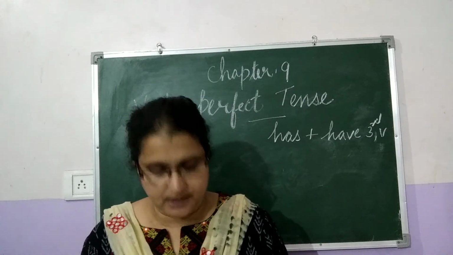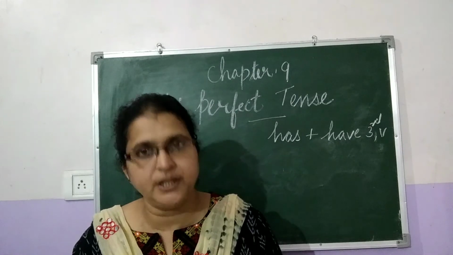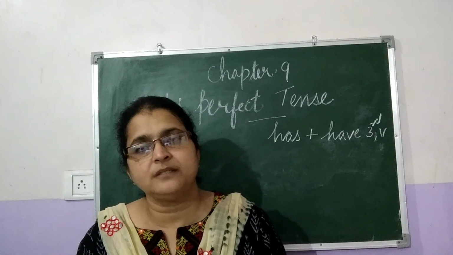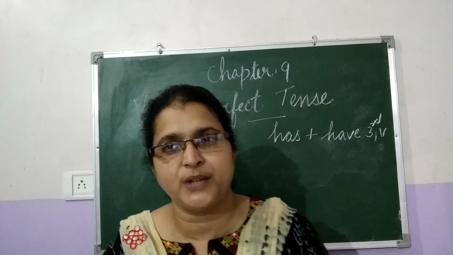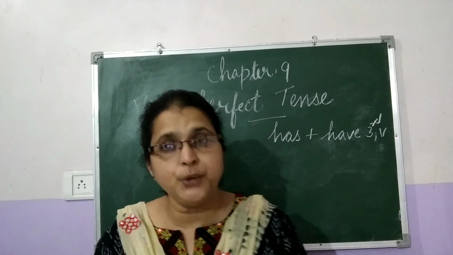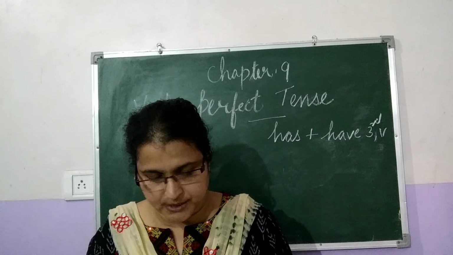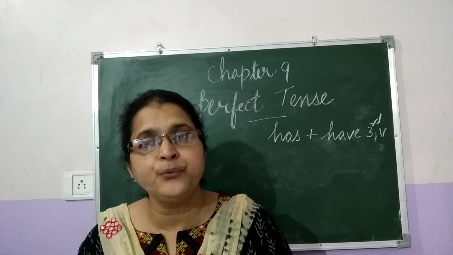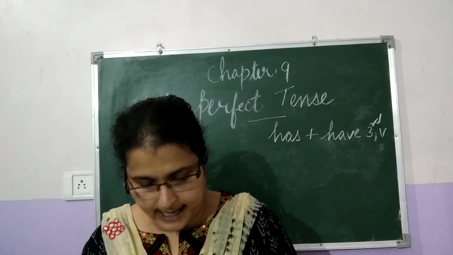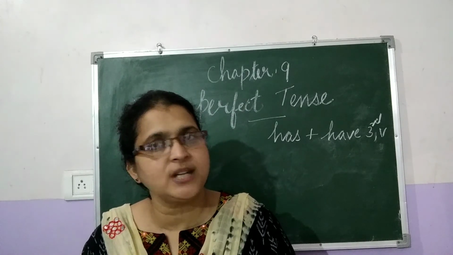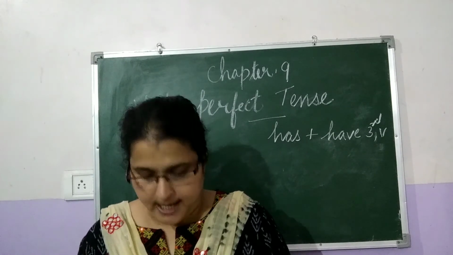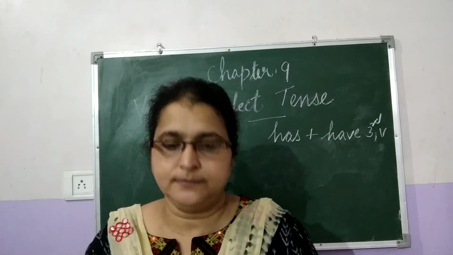With have we use the persons I, we, you: have you or have we. With has we use he, she, it: has she, has he. And been plus working.